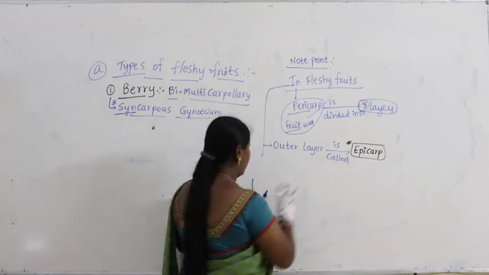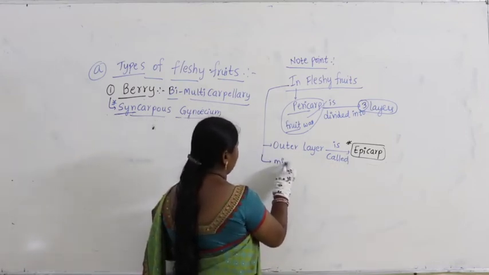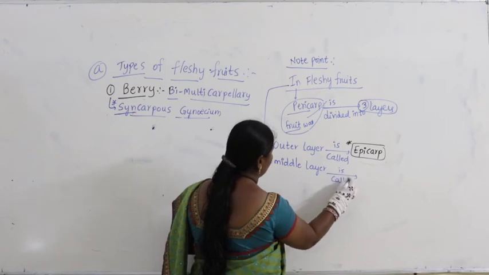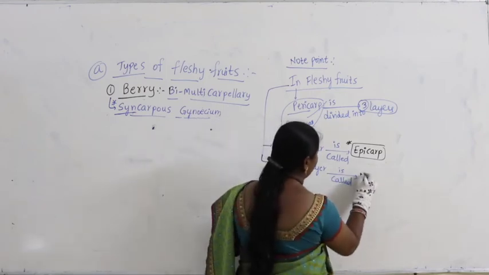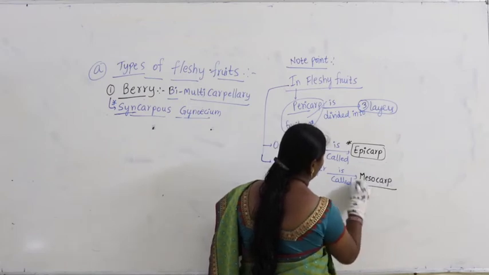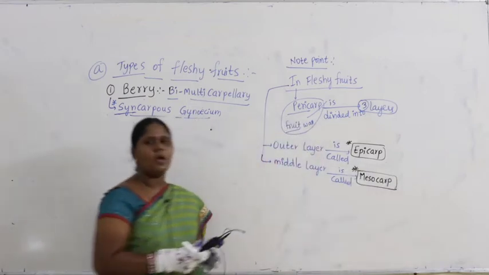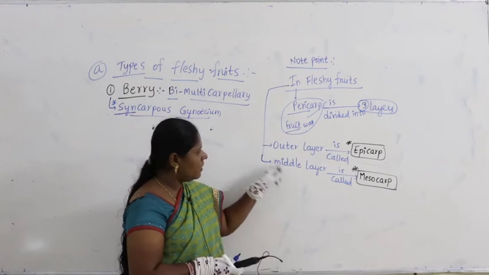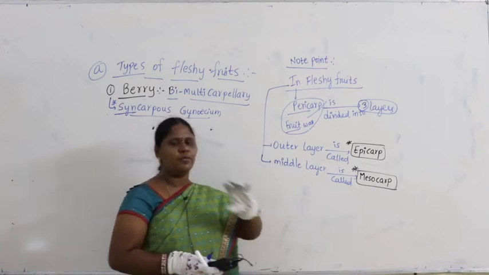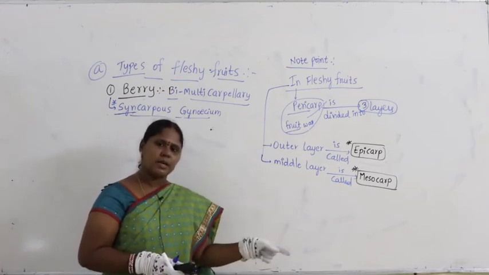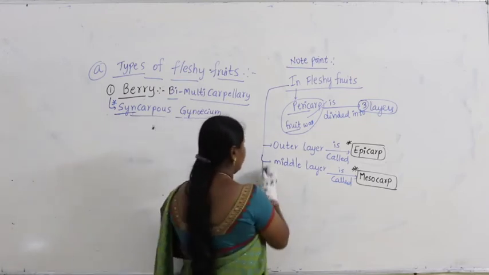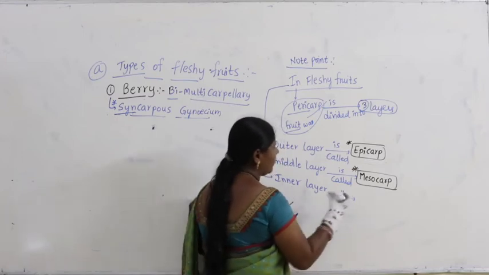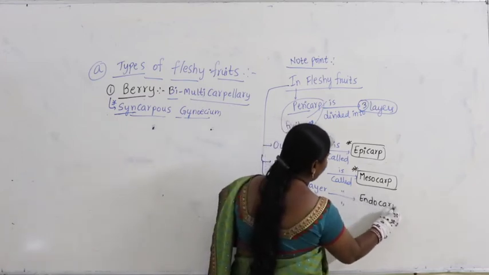The middle layer is called mesocarp. And then we find the inner layer of the fruit wall, called endocarp.